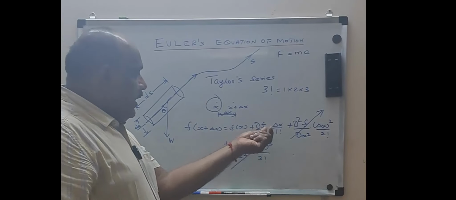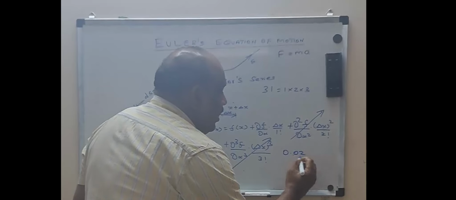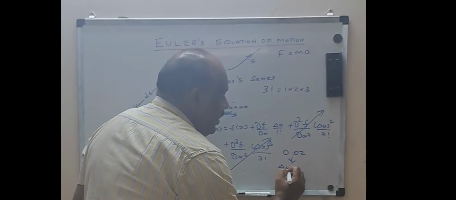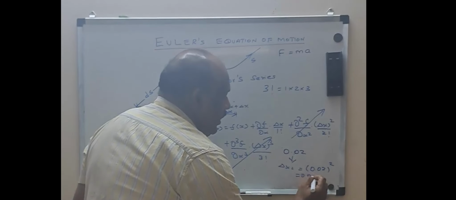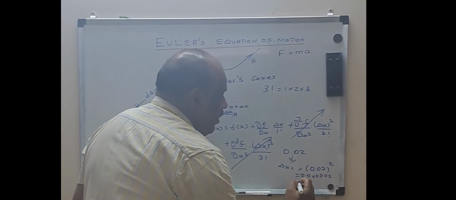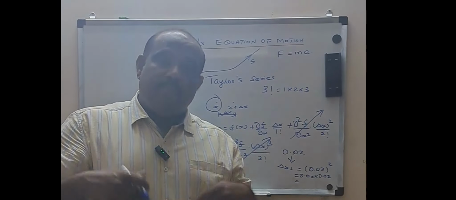Why? Because delta x itself is already very, very small. Let us say delta x is 0.02. So what will be delta x squared? Delta x squared will be 0.02 whole squared, so it is 0.02 into 0.02. So it will become what? Still very, very small, 0.0004. So that value will become very small.